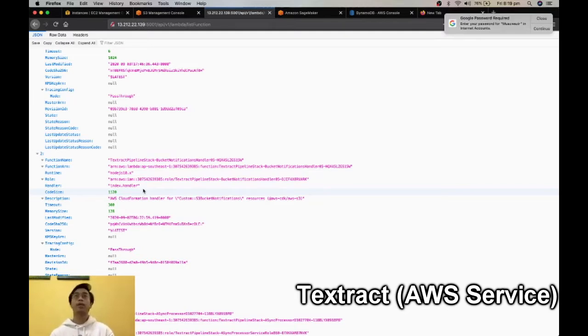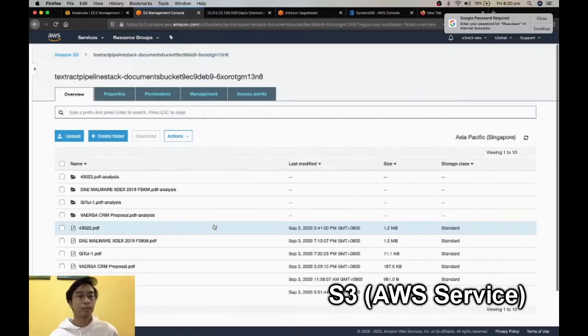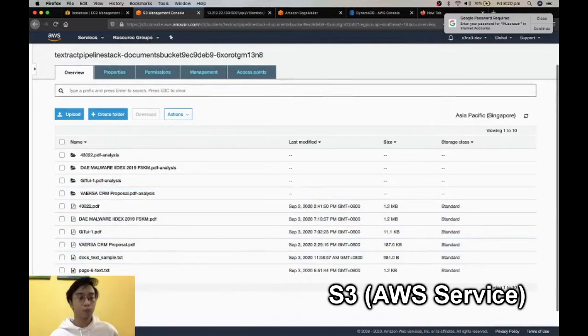So Textract will extract the data from the document or any file in that specific input, and then it will be sent to our storage service, which is S3. As you can see here, after Textract extracts all the details from the file, the response will be automatically stored here. There are tons of documents, right?